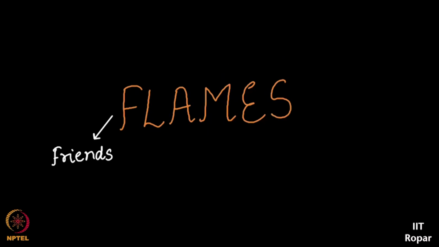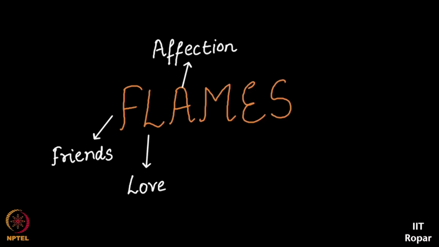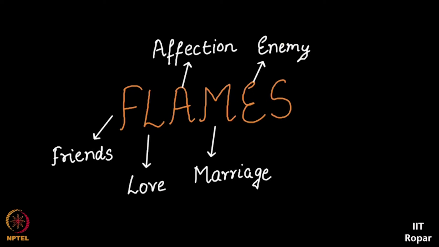Similarly, F stands for friend, L stands for love, A stands for affection, M stands for marriage, meaning Amit would be marrying the celebrity Deepika, and E means they are enemies, which unfortunately turns out to be the answer. S means the celebrity is a sister. So, as I said, it's a fun game.